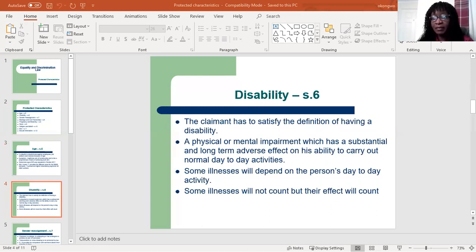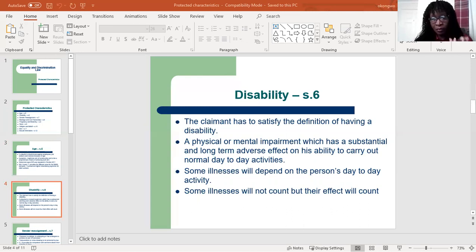Okay, a person has a disability if, so that's the definition of a disability under section 6 of the Act. It says that a person has a disability if he has a physical or mental impairment which has a substantial and long-term adverse effect on his ability to carry out normal day-to-day activities. So it can either be a physical impairment, for example, an amputee who's had his legs or arms cut off, and he cannot walk. So that's a physical impairment.